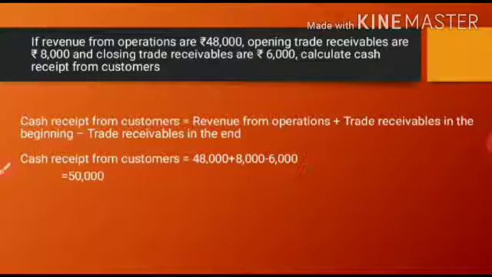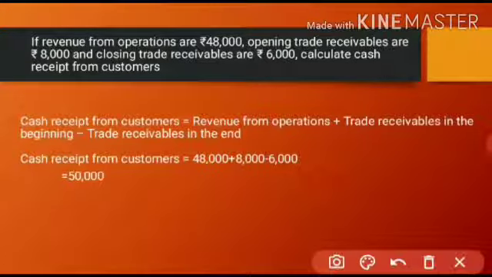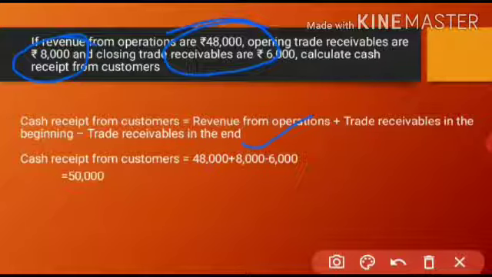Now we have to apply this to the sum. So what is the first thing that we required? Revenue from operation. Where is revenue from operation? They had given here 48,000. So I have written 48,000. Second, they said trade receivable in the beginning. Where is it? Trade receivable is nothing but 8,000 rupees. I have specified 8,000 over here. Minus trade receivable in the end. How much is the trade receivable at the end? It is 6,000 rupees. Here they had given. So I have written 6,000.